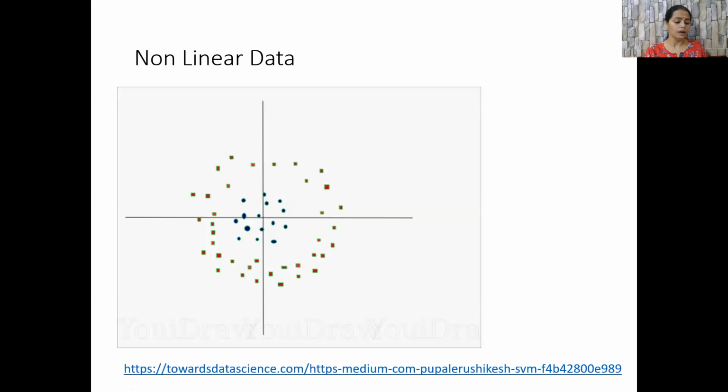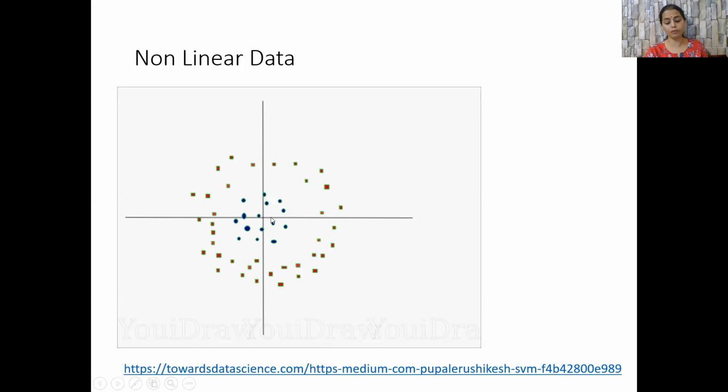Now, for a moment, let us consider what if our data is non-linear and is of this shape. Clearly, the data is not linearly separable, and we cannot draw a straight line in any direction that can classify this data. But this data can be converted to linearly separable data in a higher dimension.